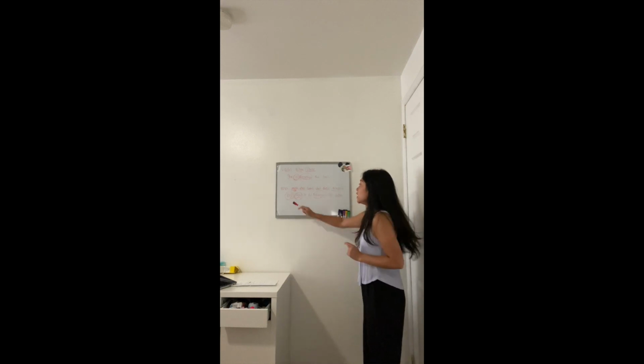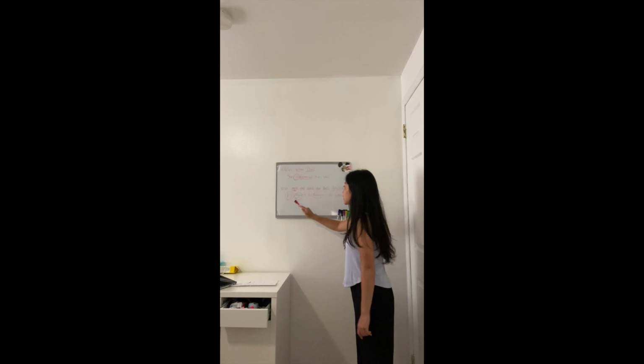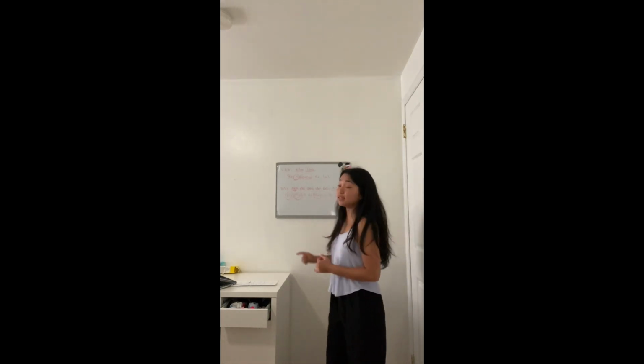So let's review. Rose and Bahamas are nouns because Rose is a person, Bahamas is a place. Went is the action verb and the state verb in this sentence, okay? Because that's showing when she did it, and that's showing an action. What did she do? She went to the Bahamas.